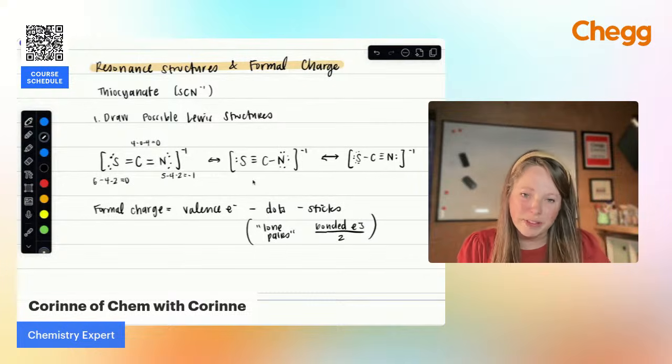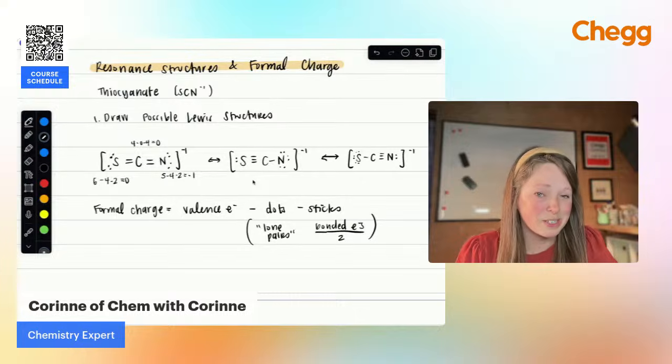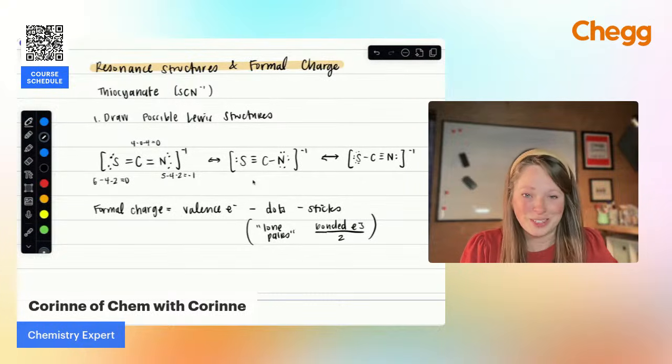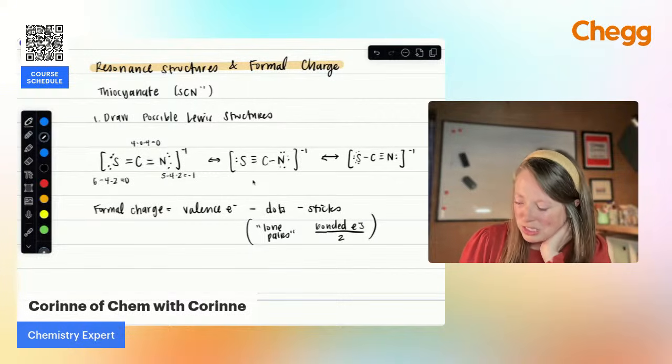But if we add all of that up together, the overall ion has a charge of -1. So something's going to have a charge other than 0. So ideally with formal charge, you want to be as close to 0 as possible. You also want to make sure that anything that has a negative charge is the most electronegative atom in the compound. So let's just skip over and look at the other structures.